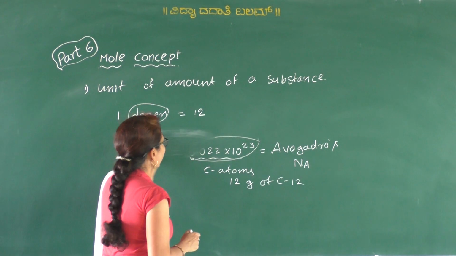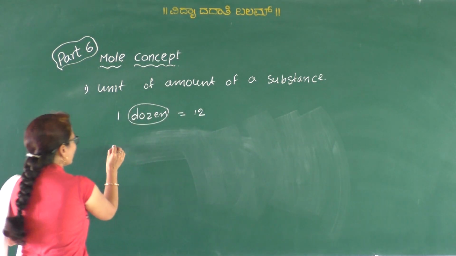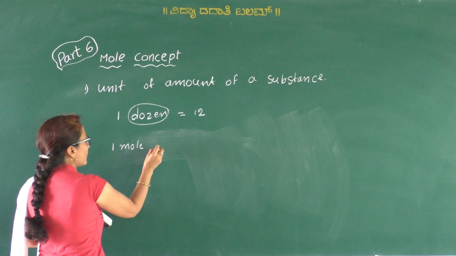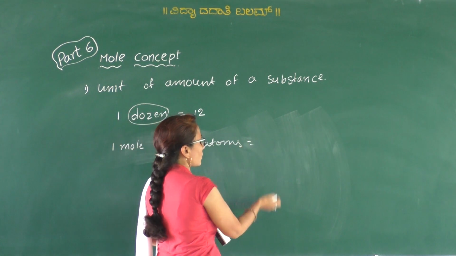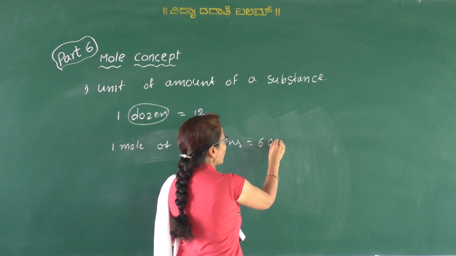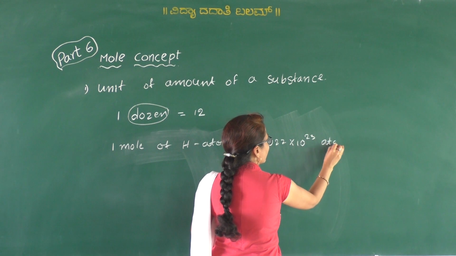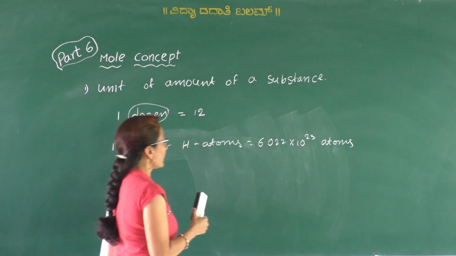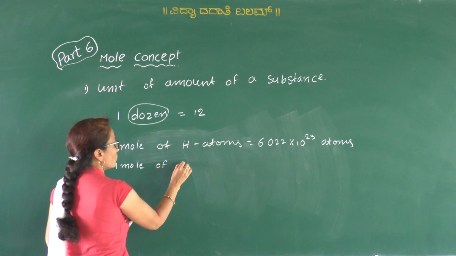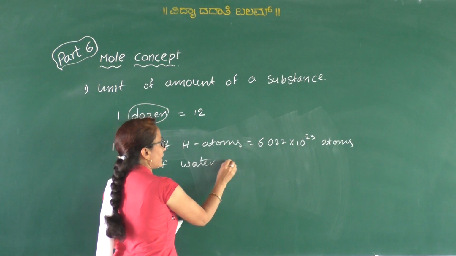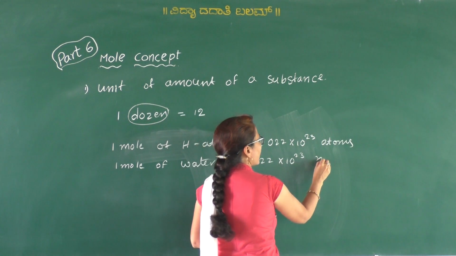So now consider if we have taken 1 mole of hydrogen. 1 mole of hydrogen atoms contains 6.022 into 10 to the power of 23 atoms. Similarly, 1 mole of water contains 6.022 into 10 to the power of 23 molecules.